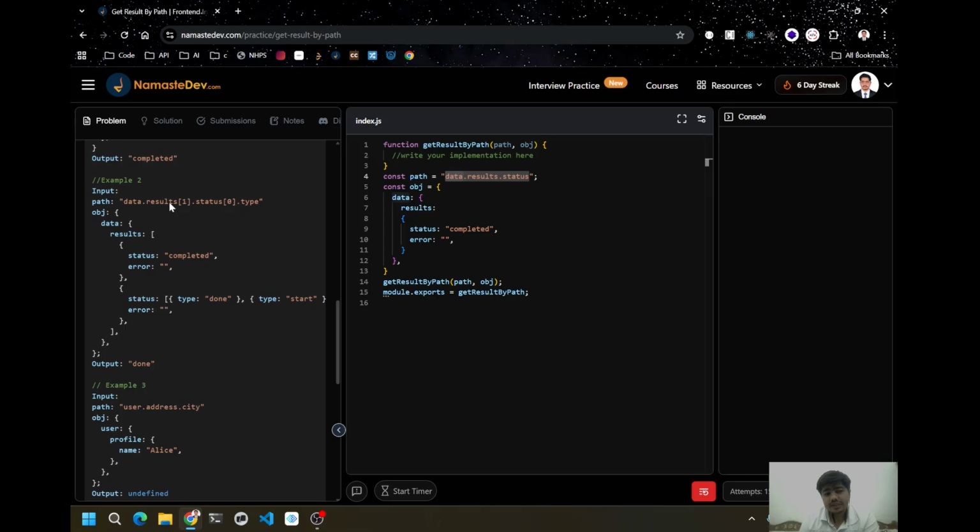Suppose we are given data. I consider this data as obj, and the path is data, results, the first index, status, and status first index, type. We have to return the value as shown over here. But the issue is, suppose this is a string and we split it, we will get data, str1 as result 1, status 0, and type. But if we do obj of this thing, it returns undefined.